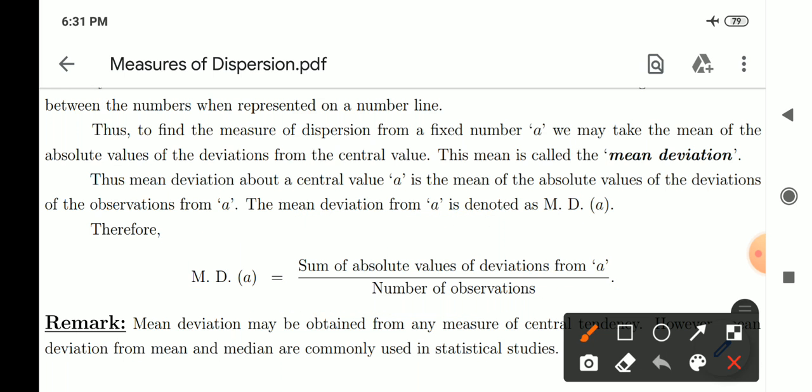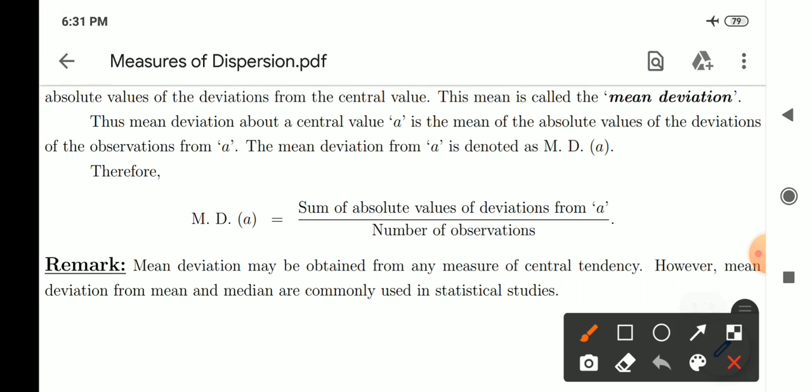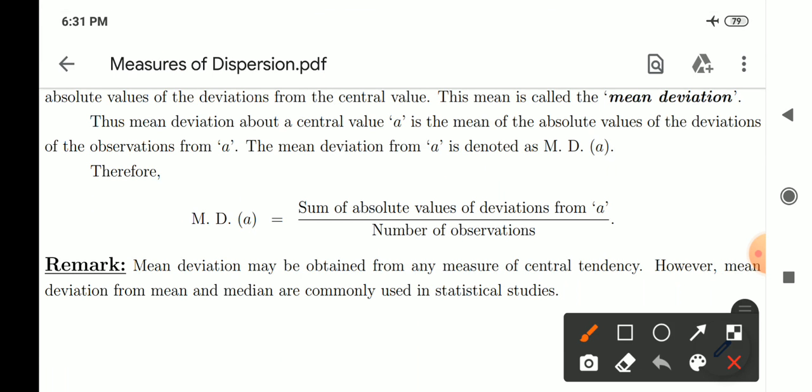Now here you have one remark, saying that mean deviation may be obtained from any measure of central tendency. That means you can consider the measure of central tendency as mean or median or mode. However, mean deviation from the mean and median are commonly used in statistical studies. We will go through the method of finding the mean deviation about the mean and median for ungrouped data points in the next class.